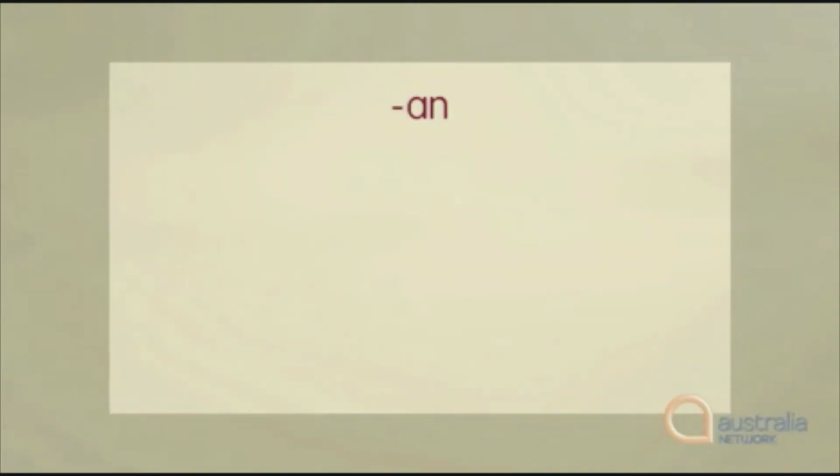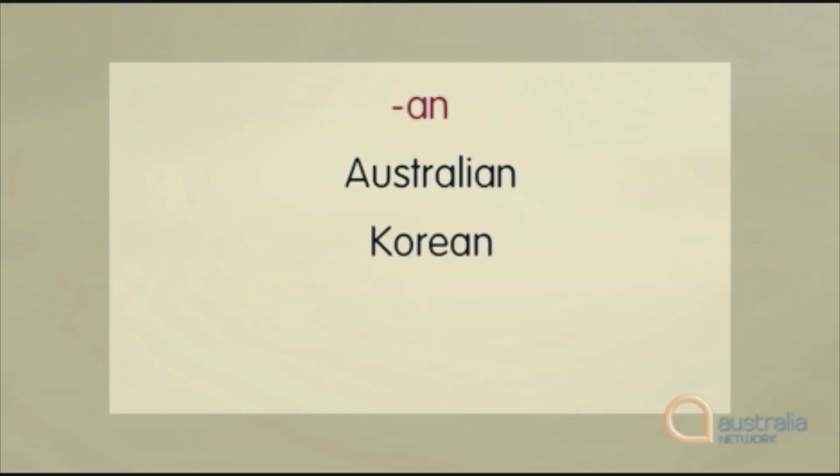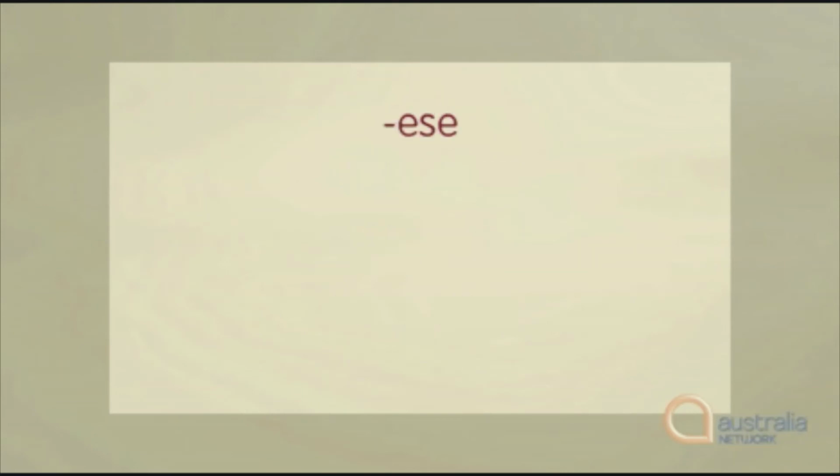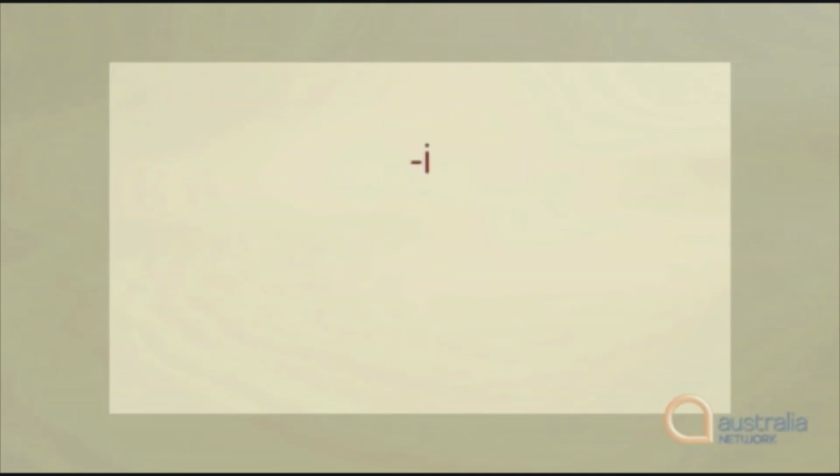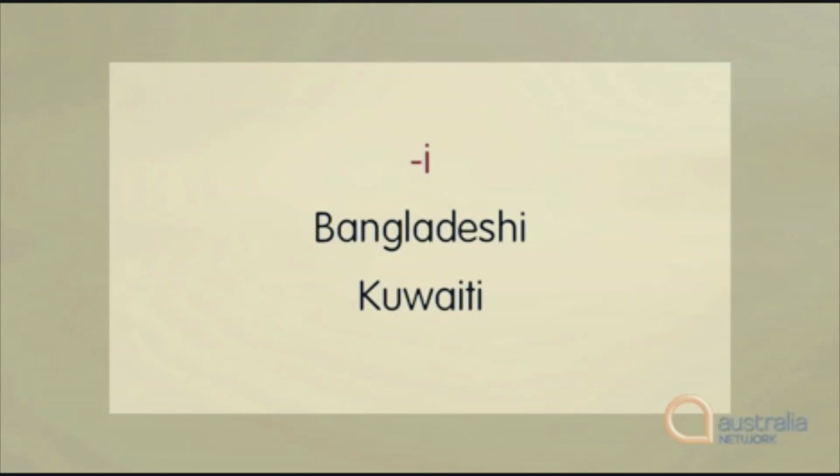We have the AN group: Australia, Australian, Korea, Korean, Malaysia, Malaysian, Fiji, Fijian. We have the ESE group: Japan, Japanese, China, Chinese, Vietnam, Vietnamese. Then there's the I group, pronounced I: Bangladesh, Bangladeshi, Kuwait, Kuwaiti.